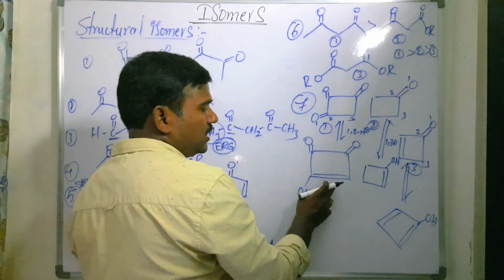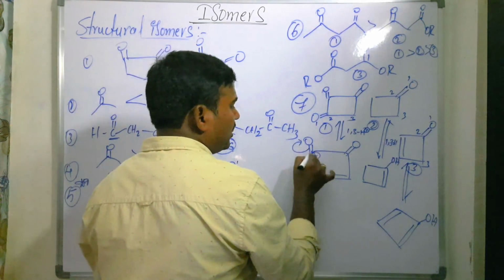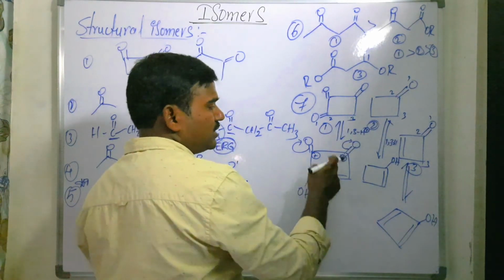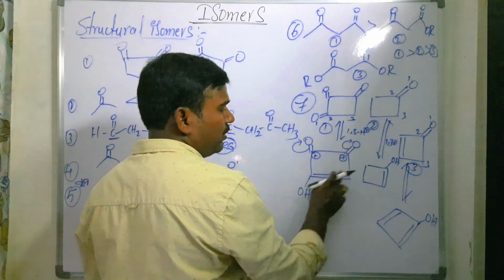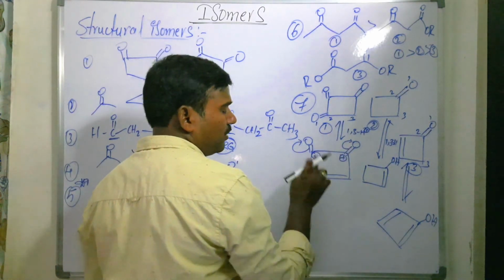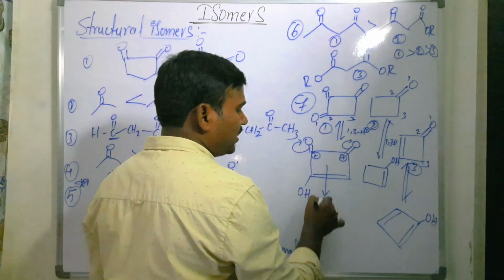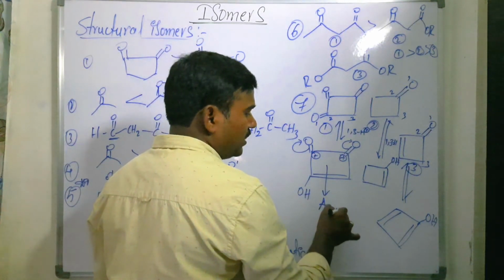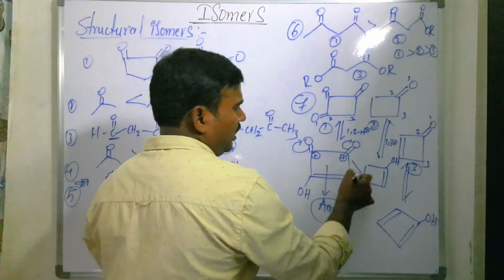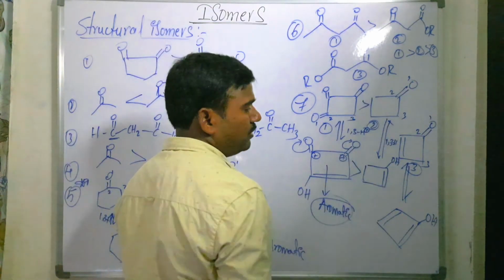Now you see in this case, this is the major one. Why is it major? When this pi bond is shifted, we are getting a positive charge. Now you see here double bond, single bond, double bond, single bond, double bond. It is in conjugation, and this compound is an aromatic one. This compound is an aromatic compound. Very important. So it is the major compound. That is, this one forms more enol content when compared to this one.